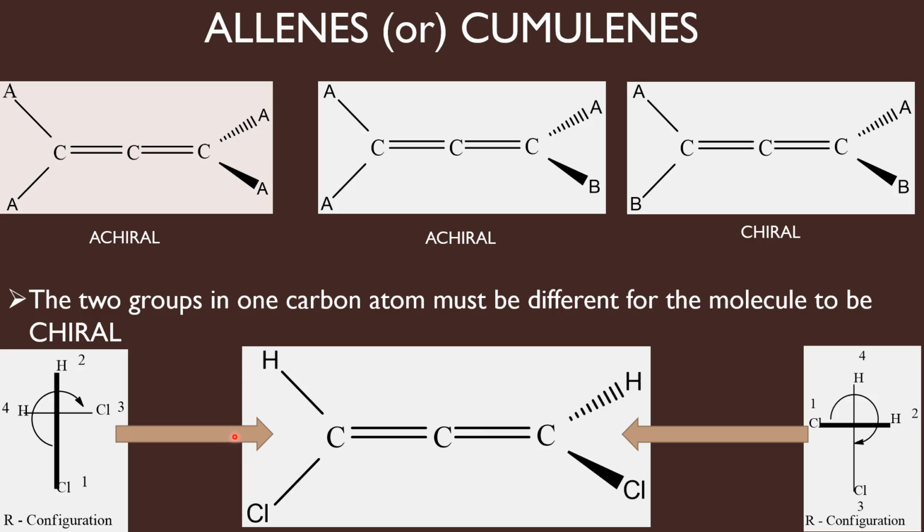I am standing near these vertical groups. So the vertical groups should be placed in the vertical line. The groups present in the horizontal plane should be kept in the horizontal lines. Now I am standing here. I am looking at the molecule. So in the vertical plane, I have hydrogen at the top, chlorine at the bottom.